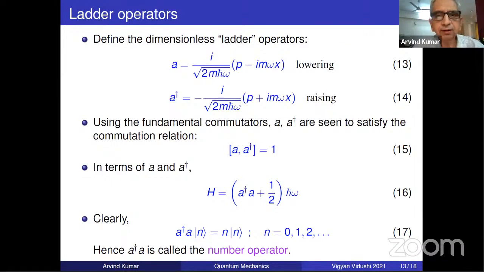One question: is it possible to get energies of a classical harmonic oscillator by using linear combinations of ladder operators? No. Classical, these things are all operators. Classical energies are, first of all, completely continuous. How can you get discrete energies? Classical harmonic oscillator energy is, as all of you know, half k into amplitude square, and there is no constraint on amplitude in classical physics. So the classical oscillator is a completely different problem. You don't have discrete energies for a classical oscillator. A classical oscillator has continuous energies. Next, any other question?